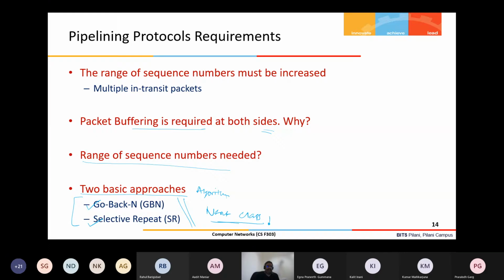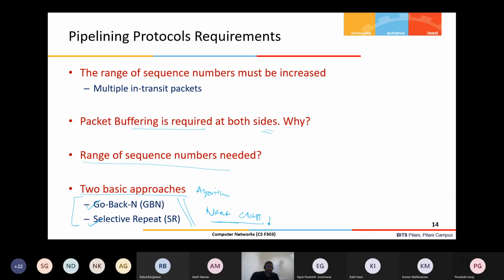We need to move in that direction, because real-world protocols are like that. There is no stop and wait kind of protocol. Mostly the protocols work based on the pipelining concept. The two standard protocols, which are more or less in any communication network, either of these two is used, or maybe a mix of both.